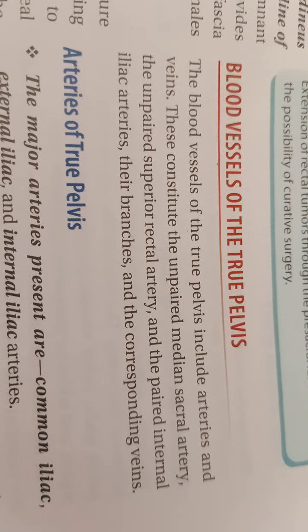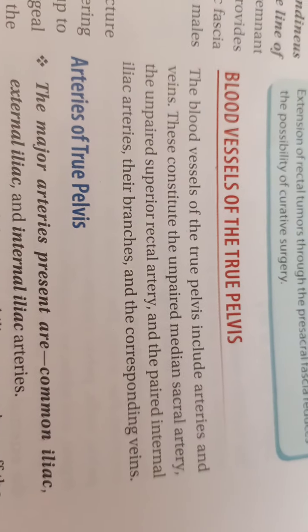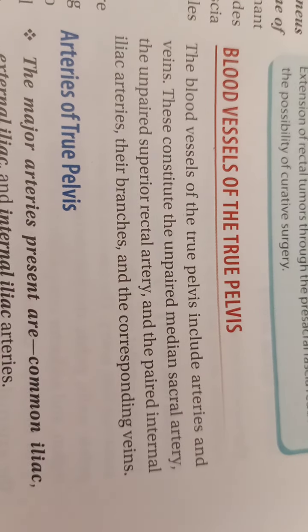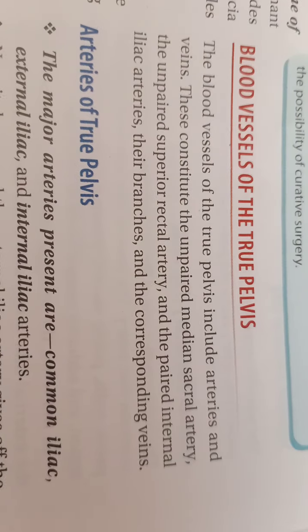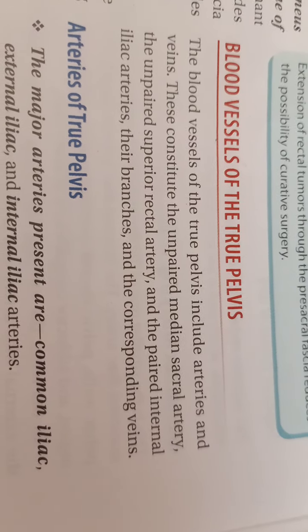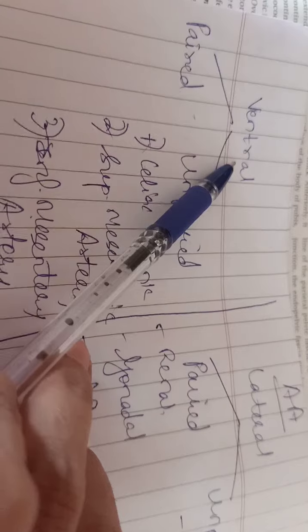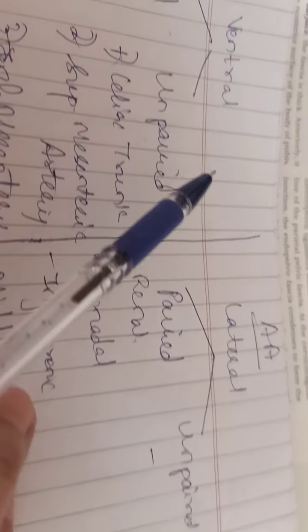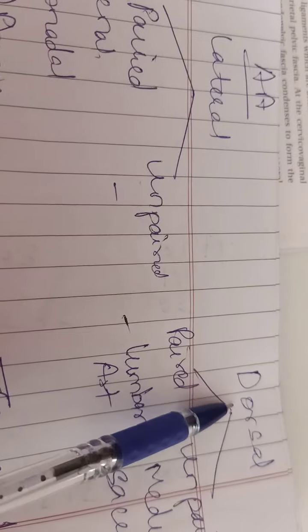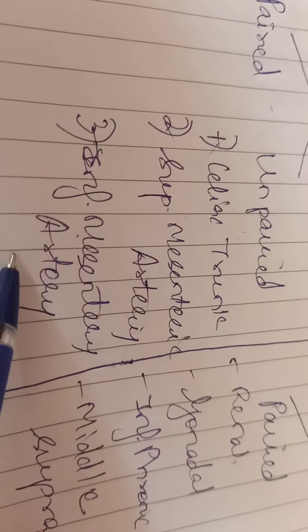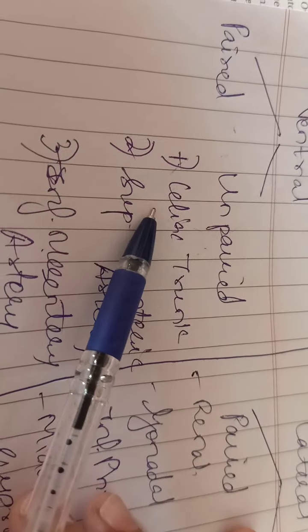If you remember my video on the abdominal aorta, I have talked about this median sacral artery and paired internal iliac artery in detail. These are the abdominal aorta branches, from the ventral, that is anterior aspect, from the lateral aspect, from the dorsal, that is posterior aspect, and the terminal branches. From the ventral it was the unpaired celiac trunk, superior mesenteric artery and inferior mesenteric artery. This you have to learn by heart.